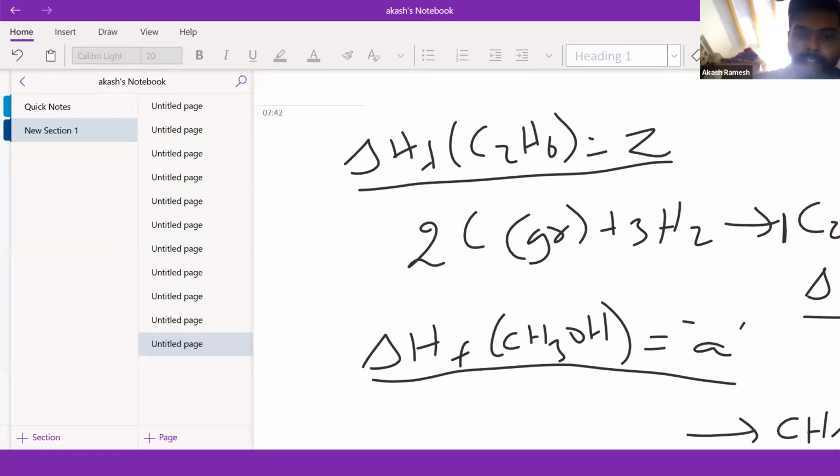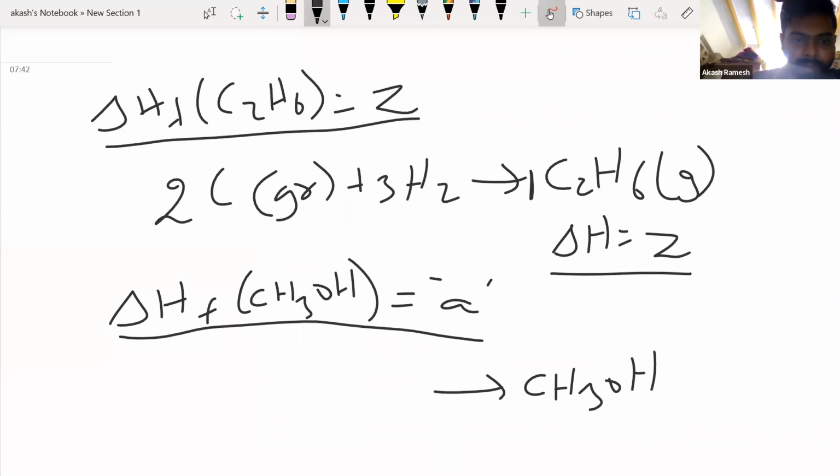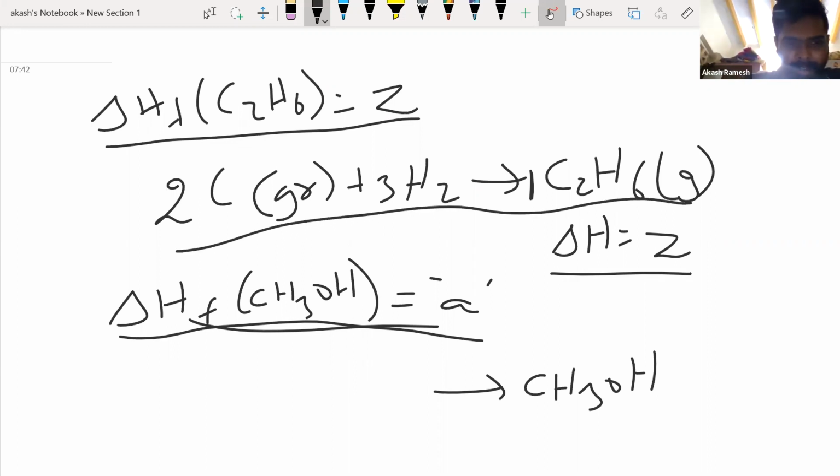What will be the thermochemical equation for this one? Please look at the last one, how we did it. It's exactly similar to that, except that the compound is different. Yeah, tell me. One second, sir. Yeah, sure.